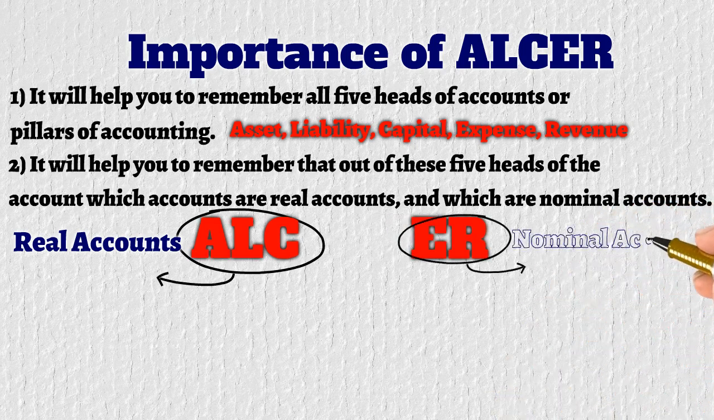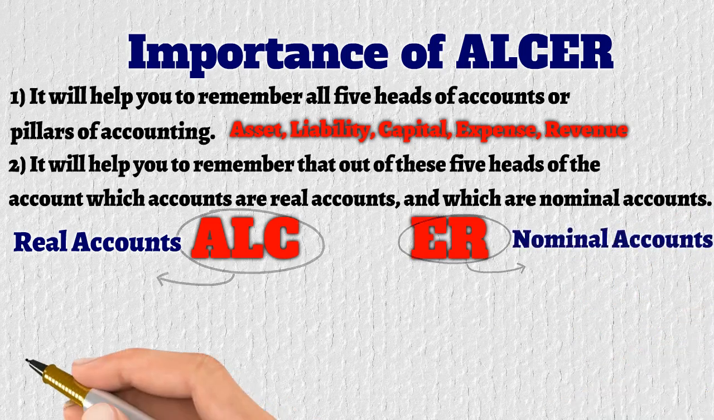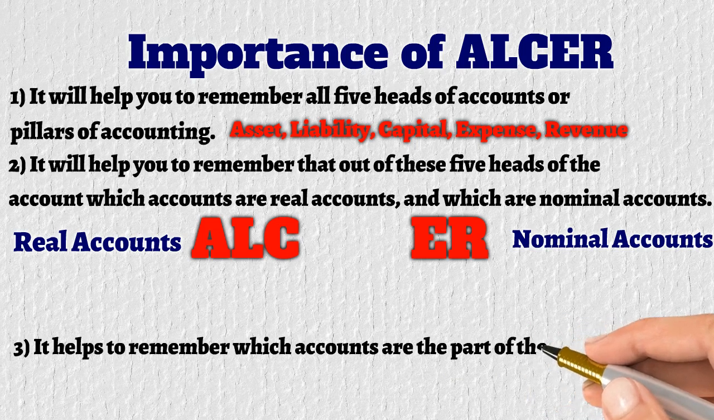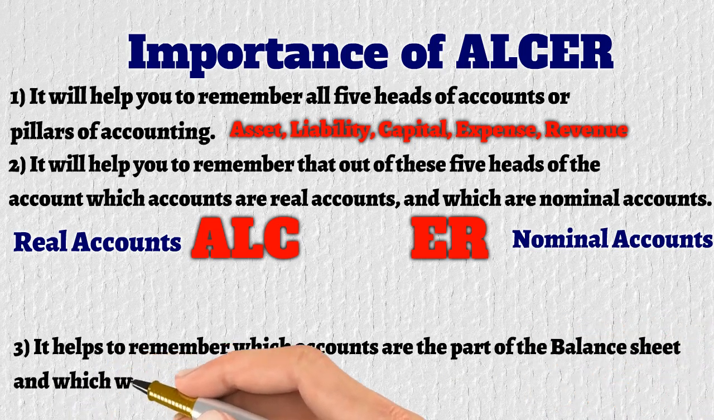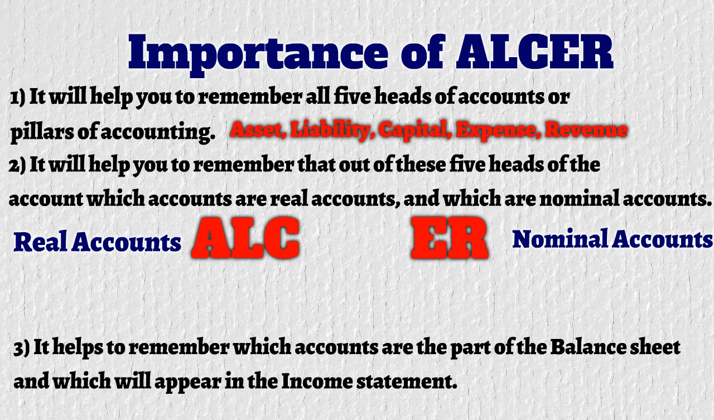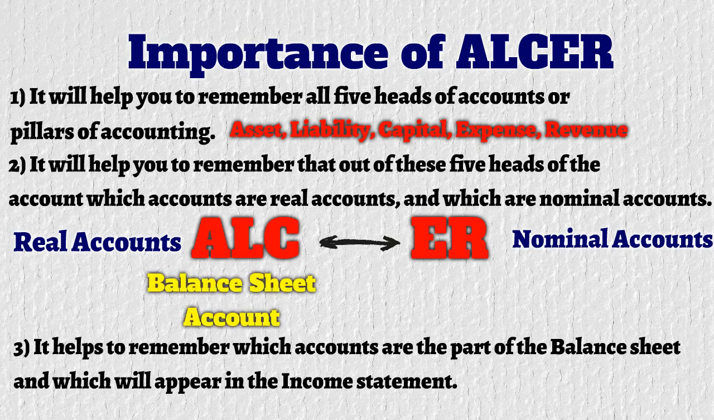Third and the last important thing about this word ulcer is that it helps accounting students to remember which accounts out of these 5 accounts are the part of the balance sheet and which will appear in the income statement of the company. So the trick to remember balance sheet and income statement items is again splitting our word ulcer into 2 parts. The first 3 alphabets A, L, C are balance sheet accounts or items, and the last 2 alphabets E and R are income statement accounts or items.